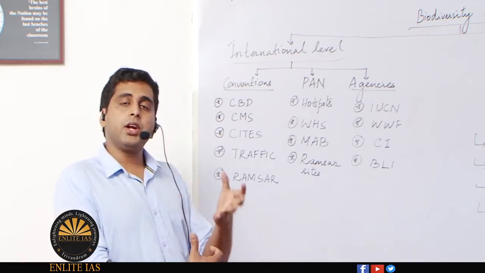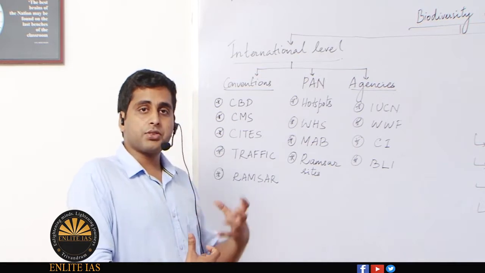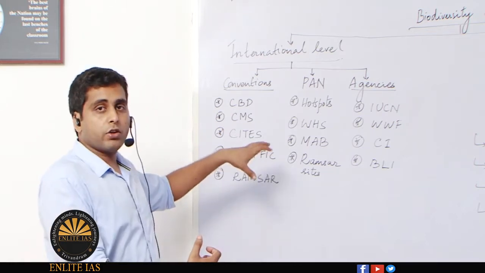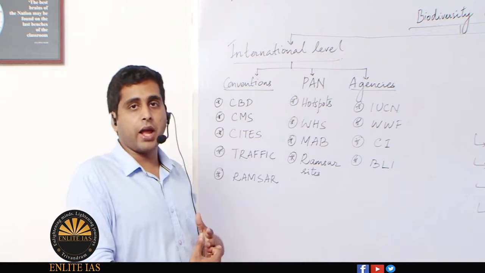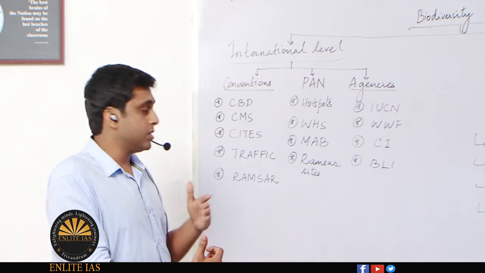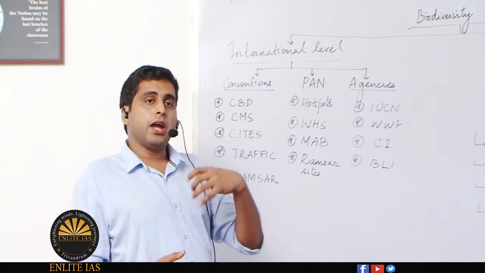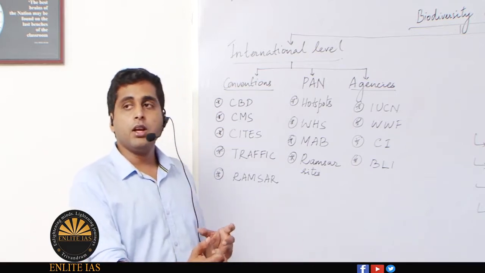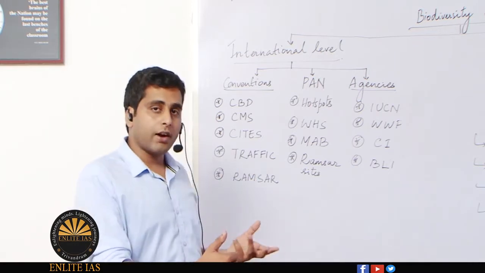It is a mandatory agreement, which India is also a party to, which controls or restricts the illegal wildlife trade. Even though it focuses on endangered species, it contains a large list of animals and plants which are regulated under this convention. Then comes TRAFFIC. TRAFFIC is a special initiative for the control of wildlife trade only. So other than CITES, you can also get familiar with TRAFFIC.